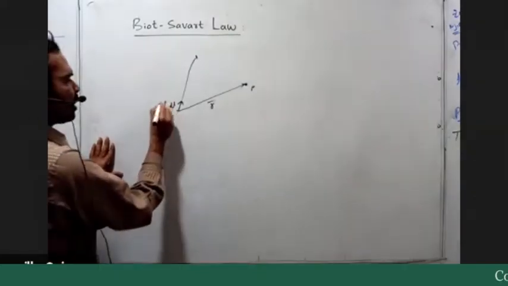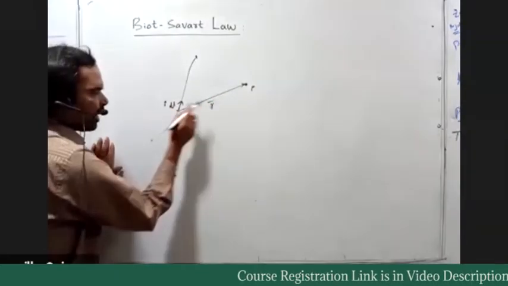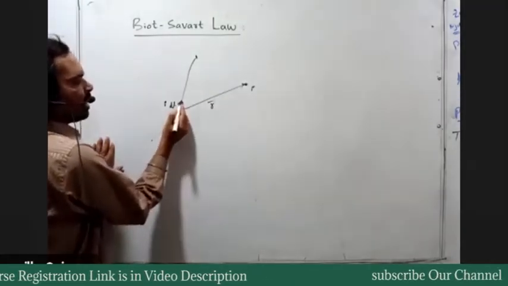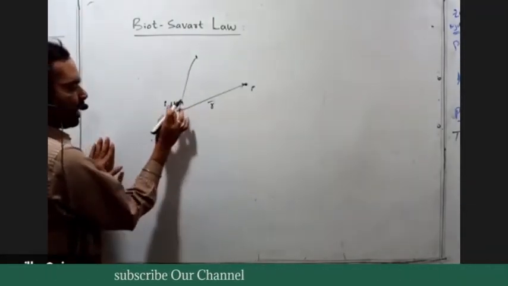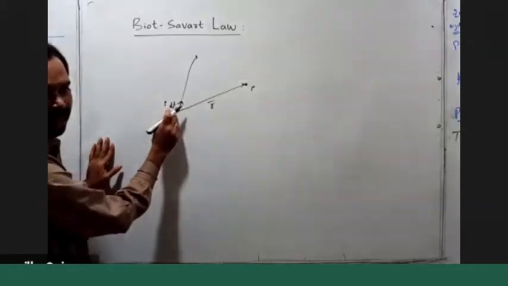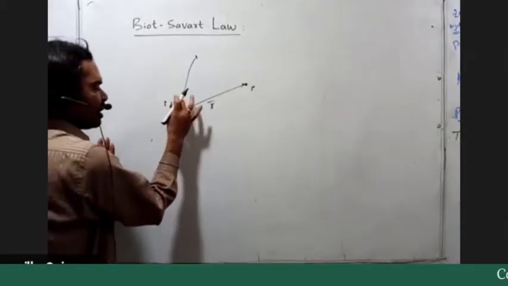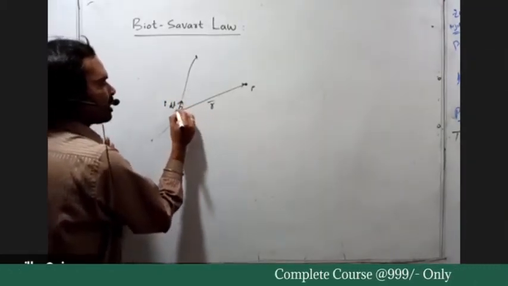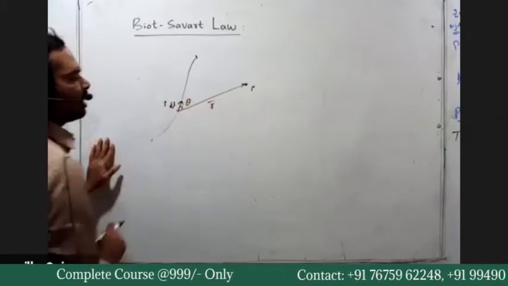The small element through which current passes is called the current element. The angle between this dl bar and this r bar, suppose, is theta.